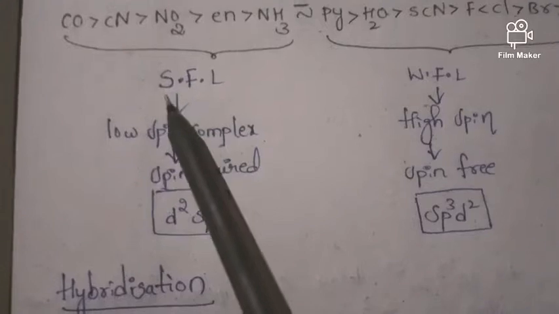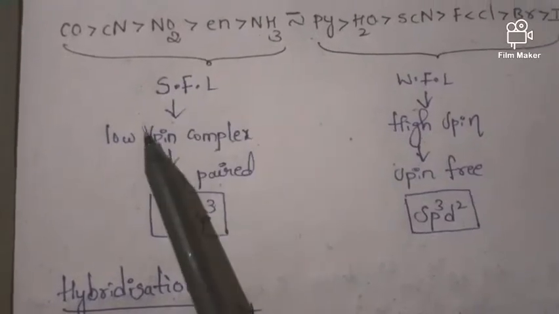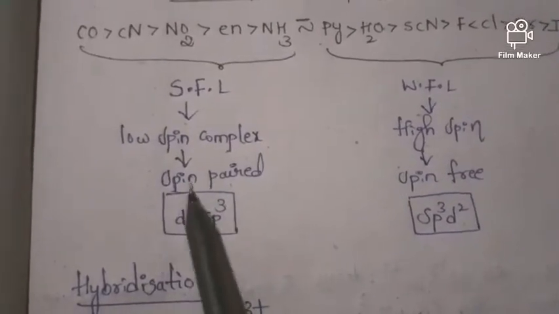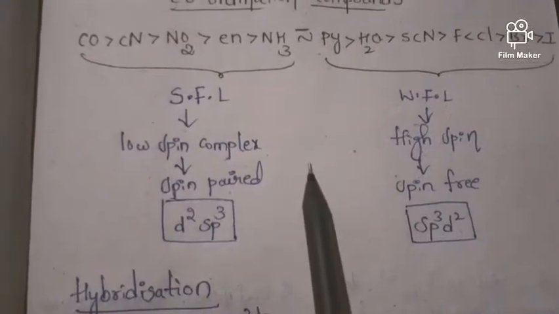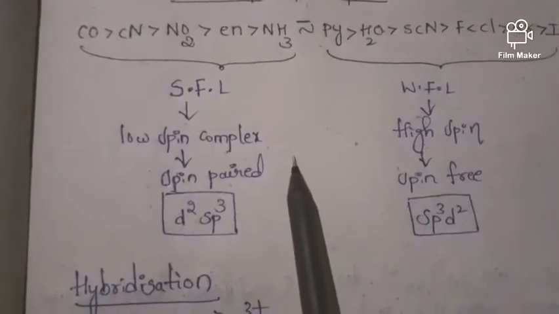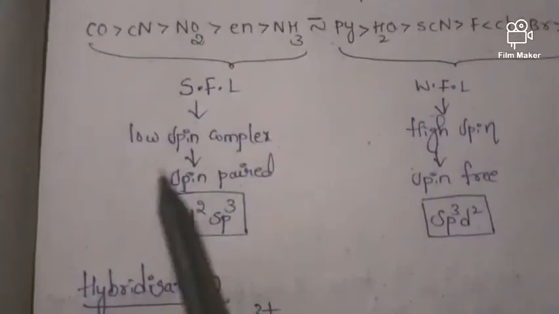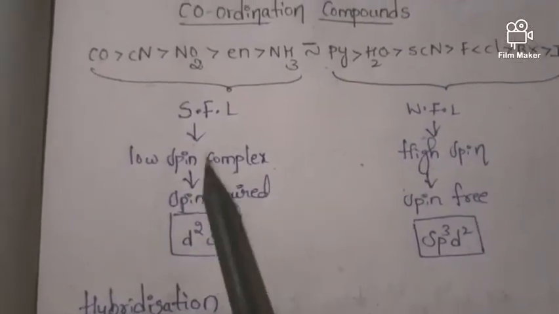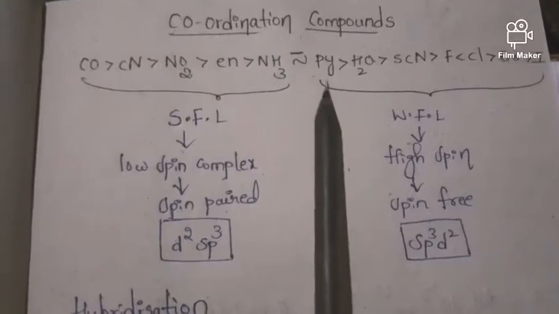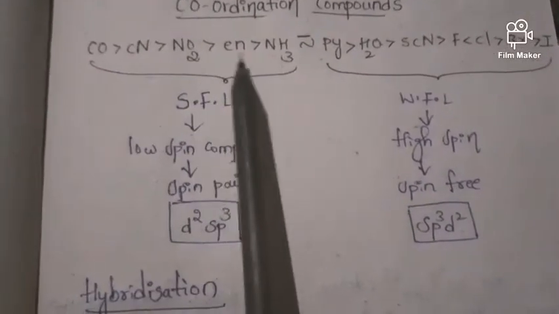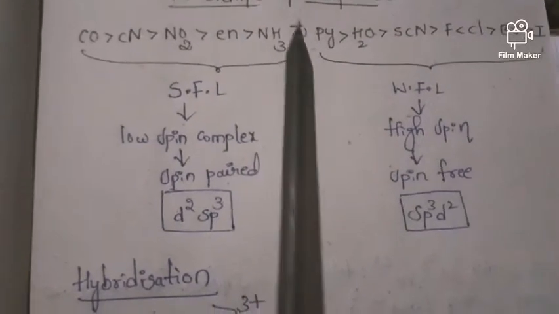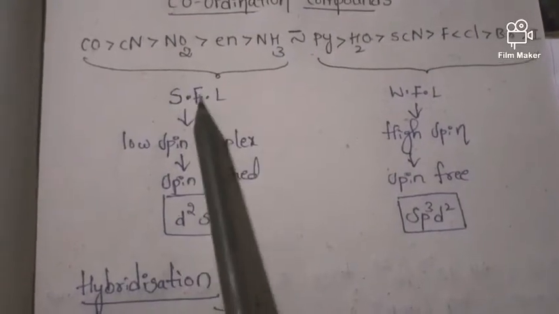Already we know that strong field ligands have low spin complex, and here the spin is paired. Spin is paired means, while finding the hybridization for the coordination compounds, I will explain you all these things. First try to remember these: carbonyl, cyanide, nitrite, ethylene diamine, ammonia. These come under strong field ligands.